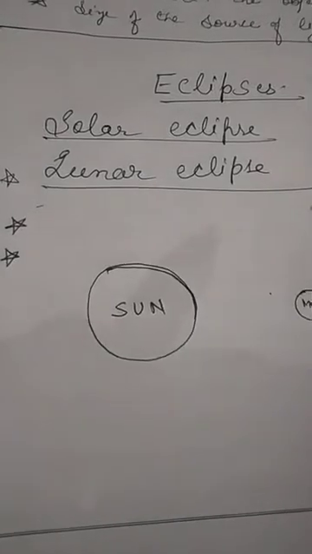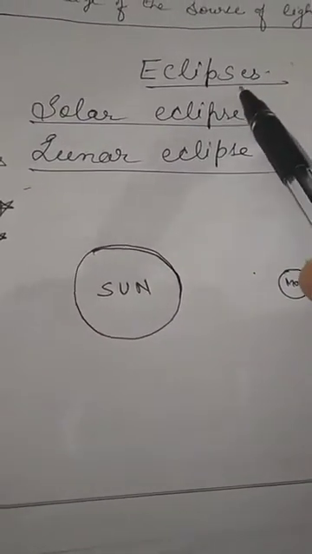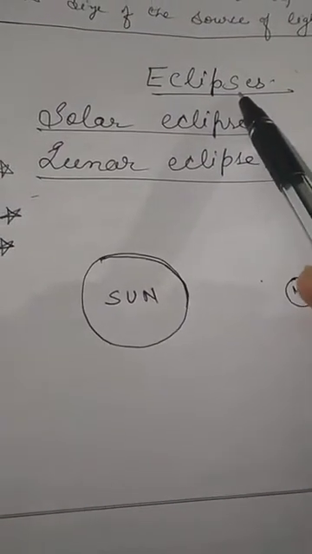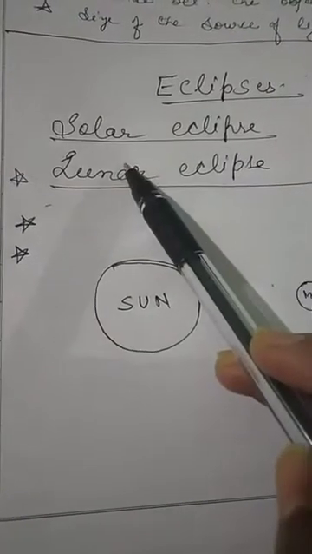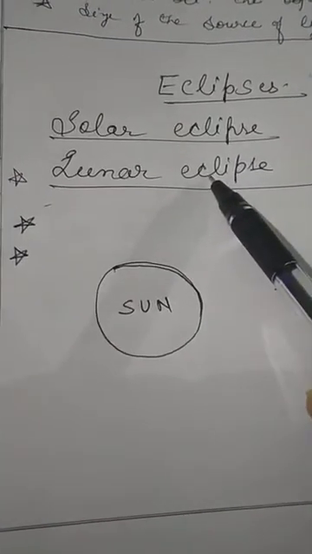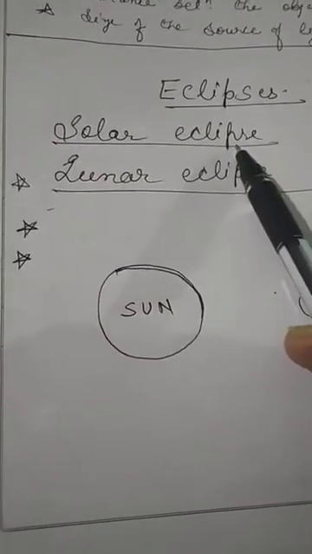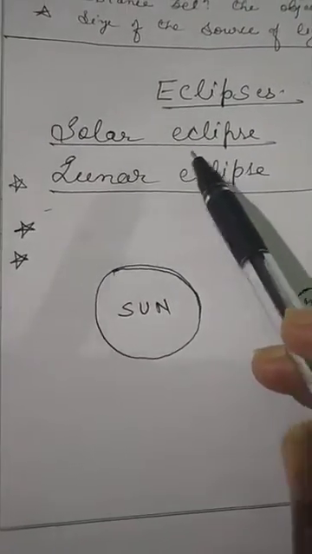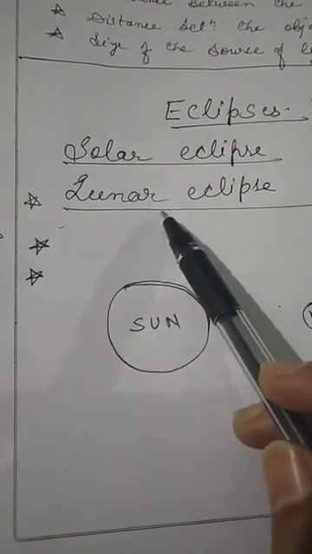Good morning, students. Today we will deal with a new topic, eclipses. What are these eclipses? We will discuss it, and the types of eclipses, that is solar eclipse and lunar eclipse. But before studying eclipses and how they occur, recall that I have taught you what luminous bodies and non-luminous bodies are.